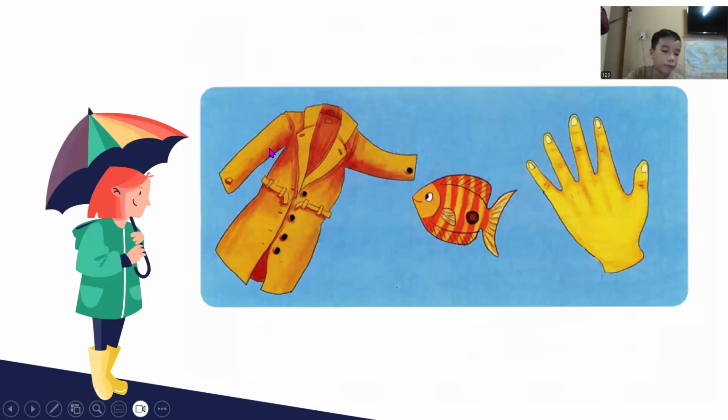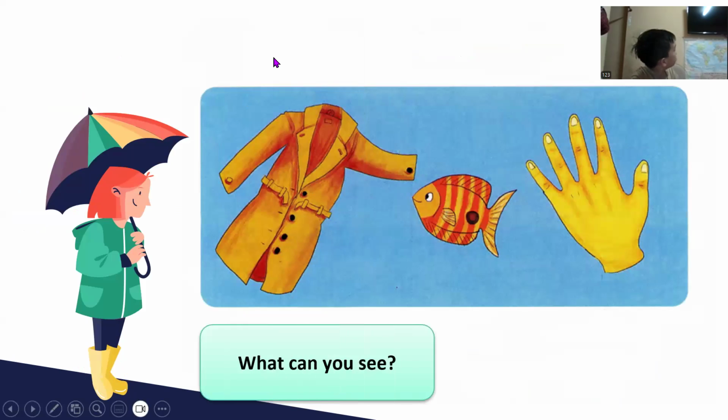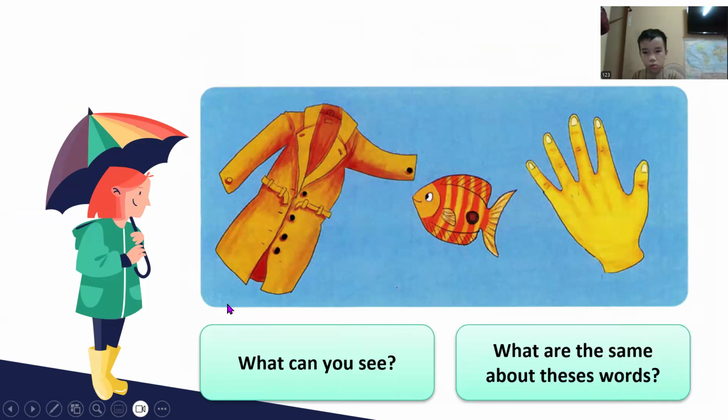Okay, this time, Peter, I want you to look at the picture. What can you see? I can see a cat, a fish, and a hen. That's right. So what is the same about these words? Fish.